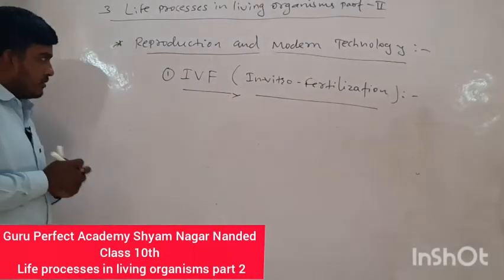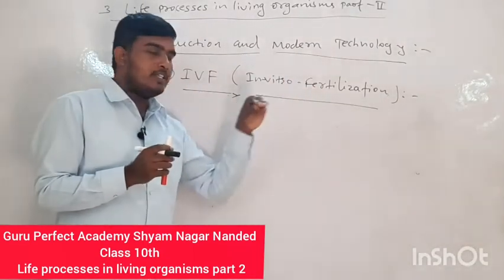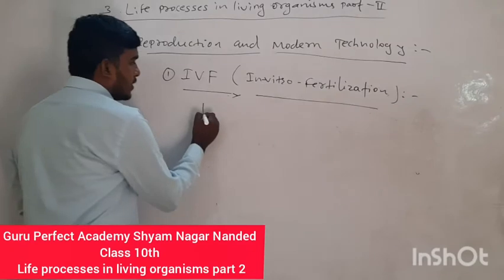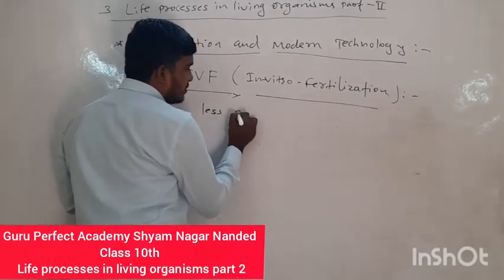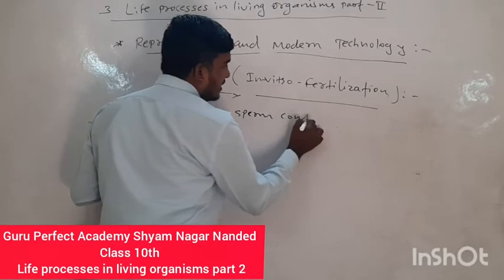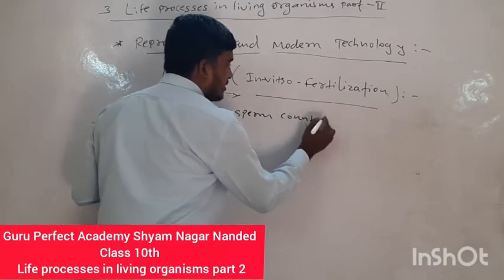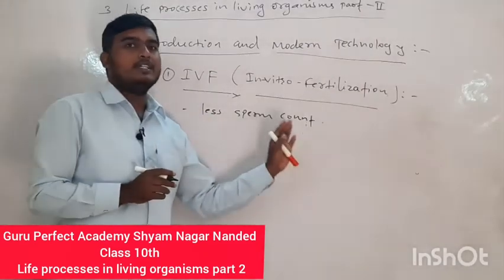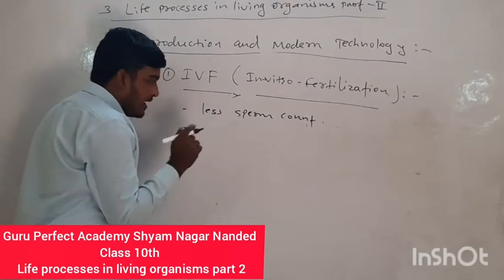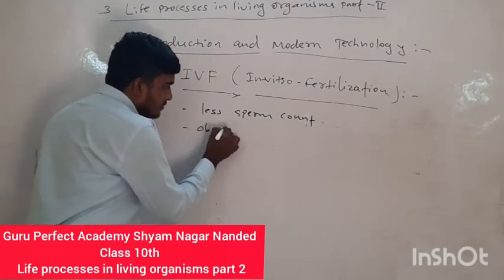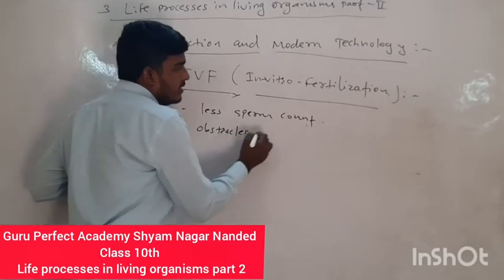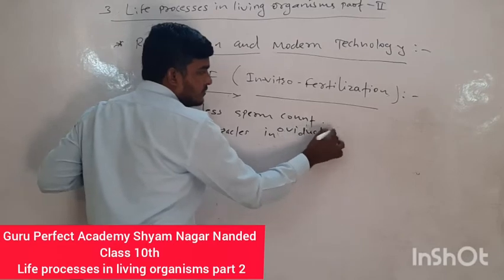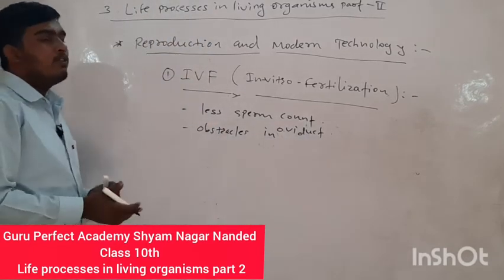This is a technology for those couples who do not have a child due to less sperm count, which is a problem found in males. In the case of females, there is an obstacle in the oviduct, a problem for fertilization.